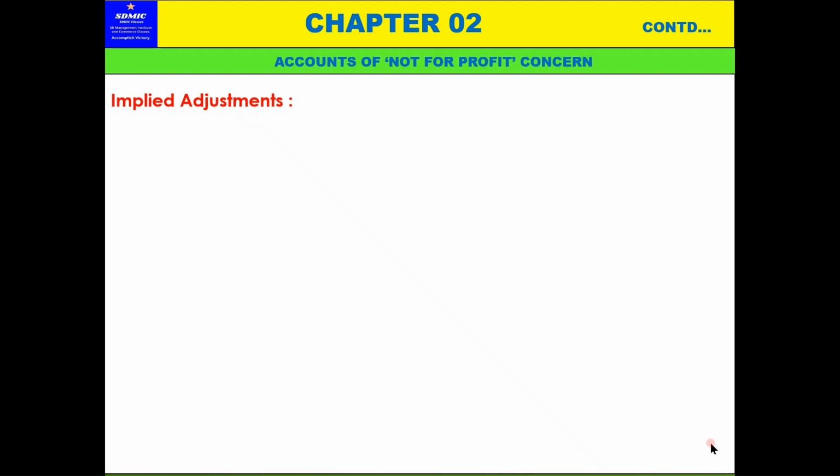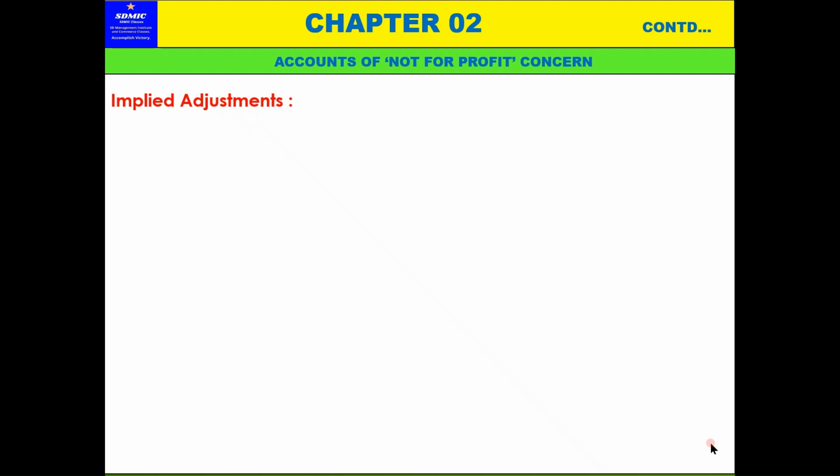And still there are some entries that cannot be passed through the books of accounts. Suppose there are closing stock entries and such things, adjustments which may not come into the trial balance. Those entries we have to pass directly through the profit and loss account and balance sheet.